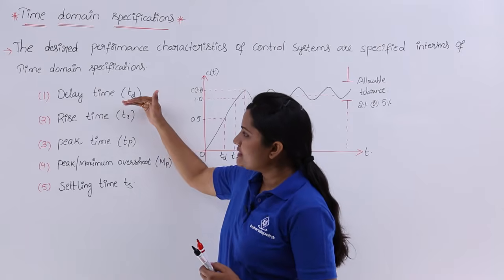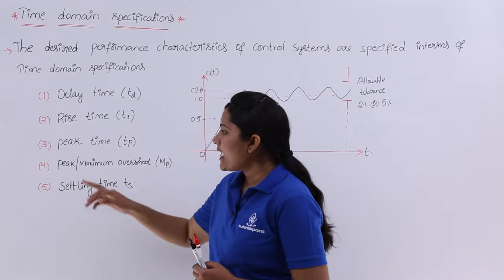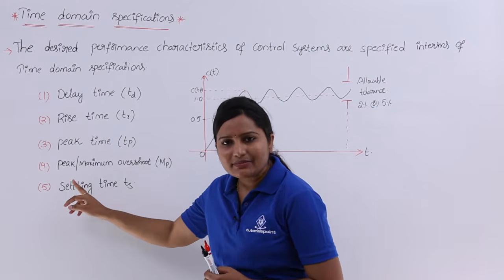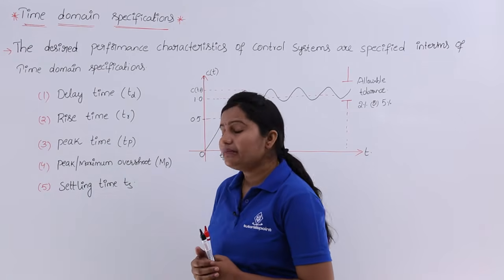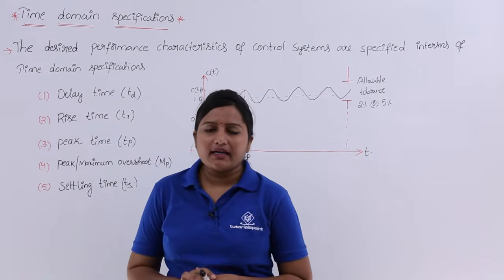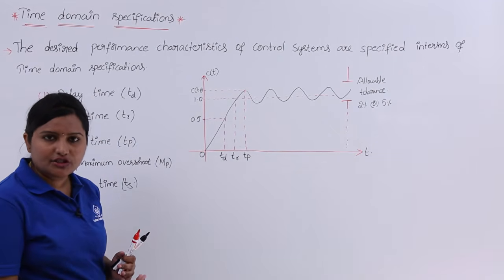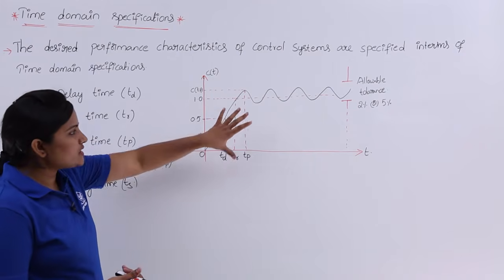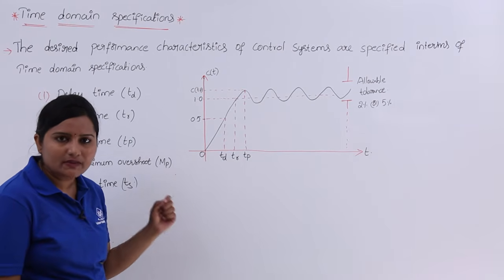There are many time domain specifications. One is delay time, represented with TD; rise time, represented with TR; peak time, represented with TP; peak overshoot or maximum overshoot, represented with MP; and settling time, always represented with TS. I will discuss them one by one. In the next class, we will derive expressions for each time domain specification. Now, I will give definitions. Just take this as a reference waveform to discuss all these time domain specifications.